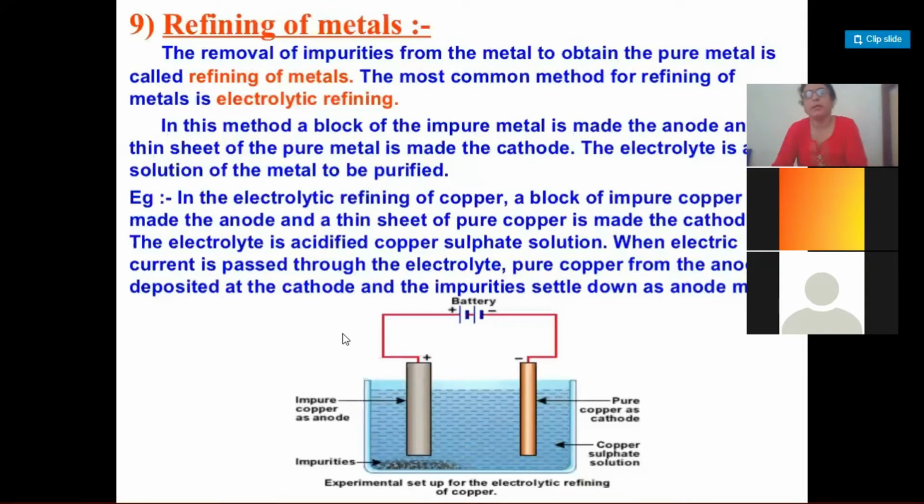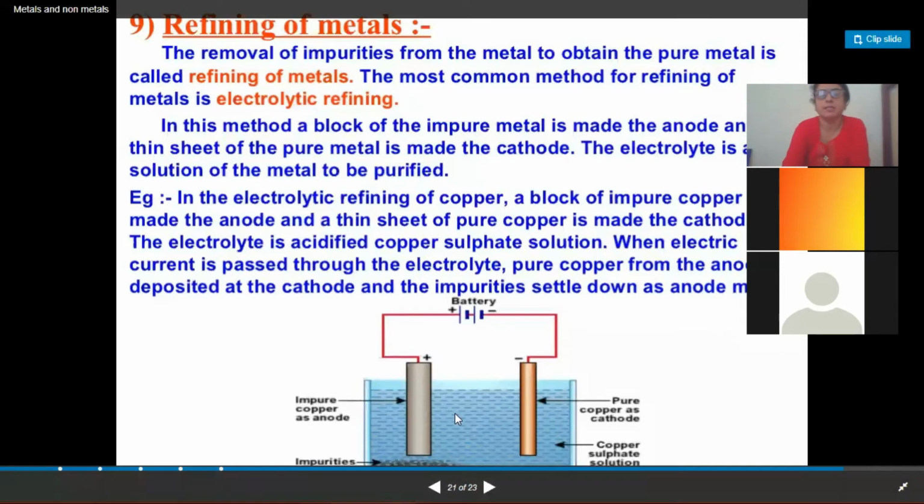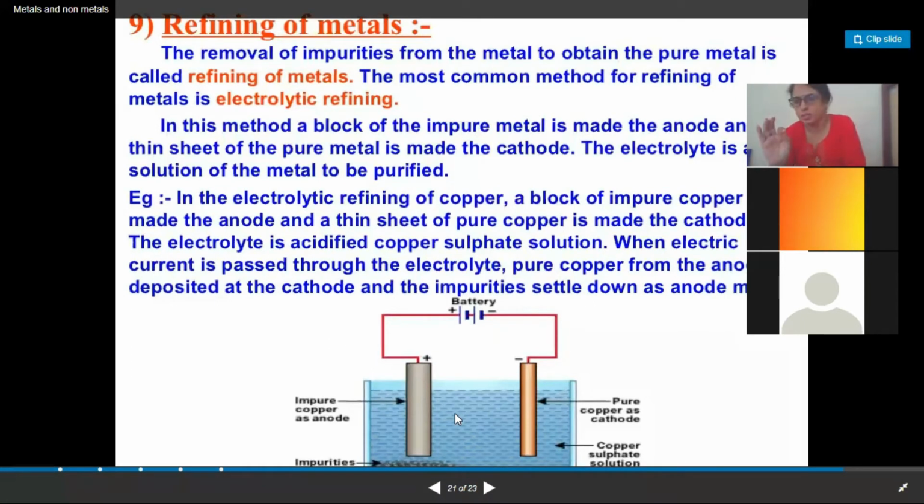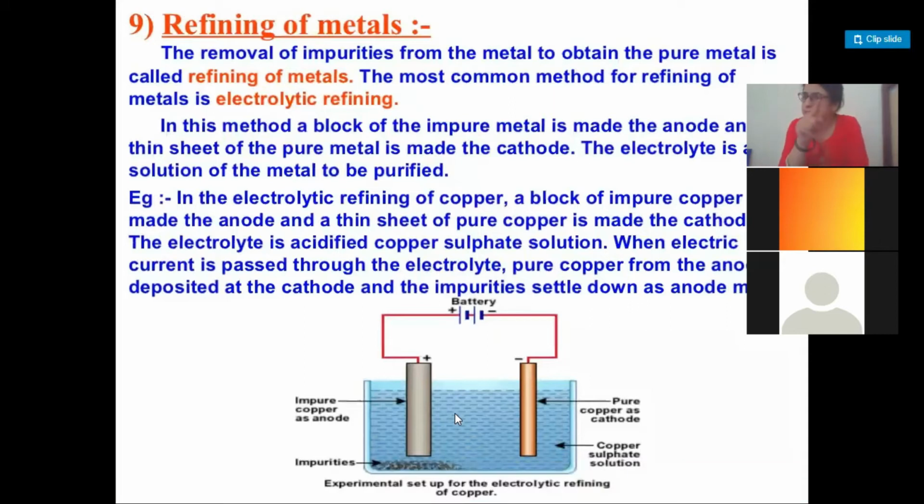What do you mean by the electrolyte? That is this water which contains the salt of the same metal of which we are doing the refining. For example, we are doing the refining of copper, so the electrolyte will be selected as copper sulfate, an aqueous solution of copper sulfate.